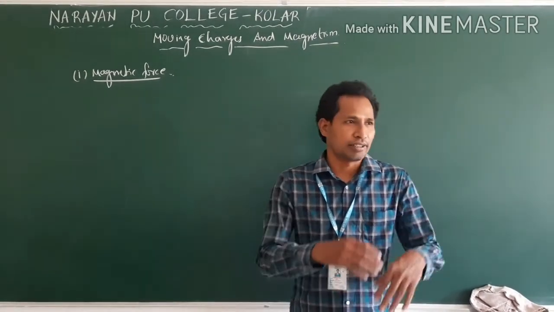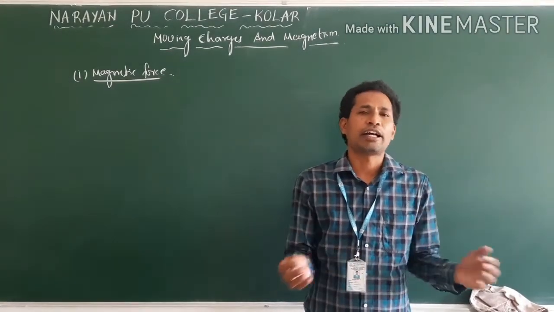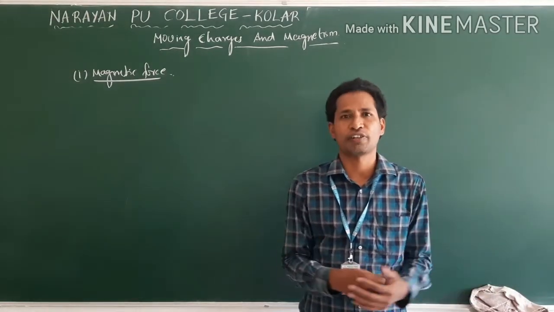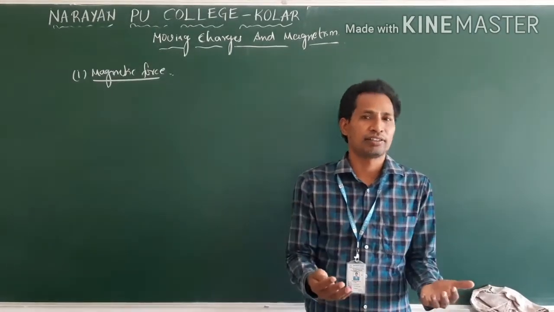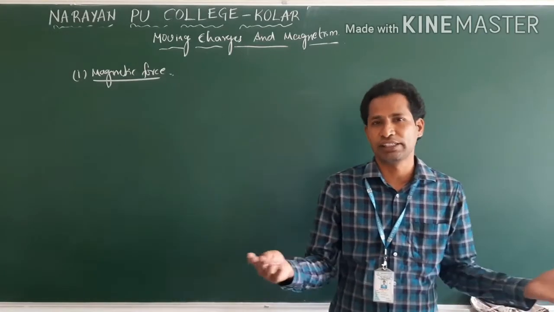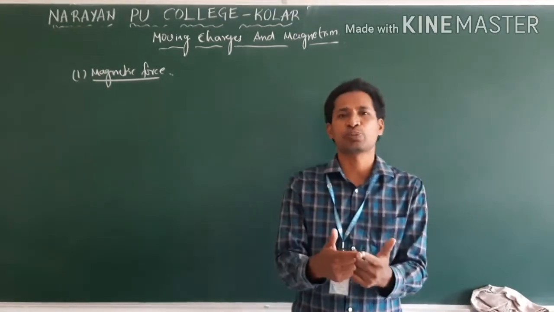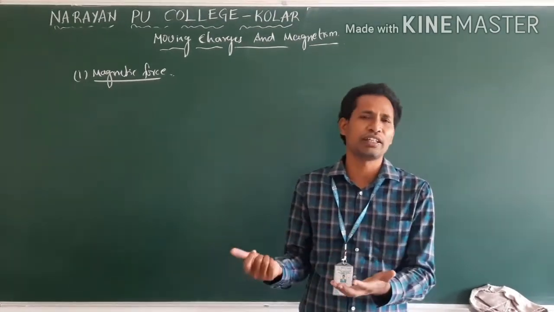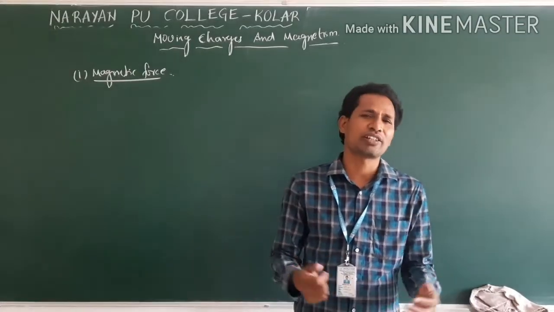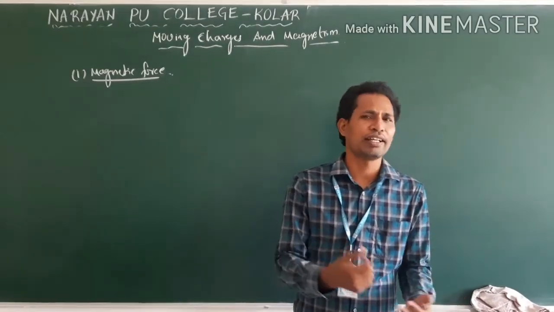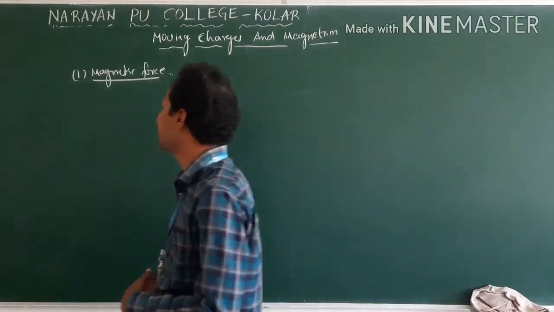If we have a charge, it produces an electric field, and if we have a larger number of charges, we have a superposition: the net electric field is the sum of the electric fields produced by all the charges. The same principle we can use for the magnetic field also. Magnetic field and electric field are both identical, and the formulas also look similar. Clear? Now, first we will see magnetic force.